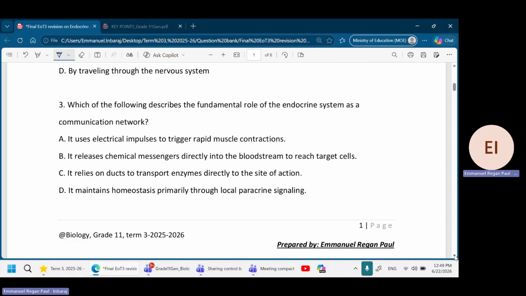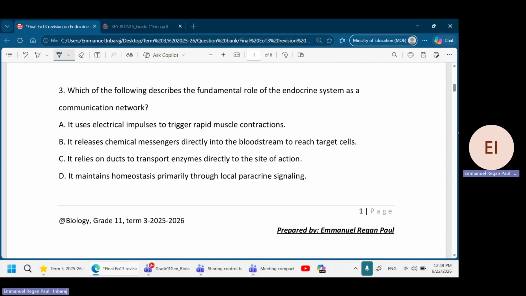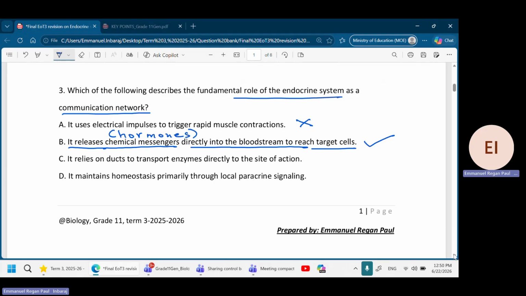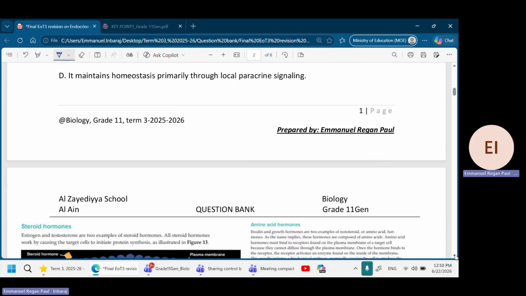Next question. Which of the following describes the fundamental role of an endocrine system? What is the role of the endocrine system as a communication network? Does it release electrical impulses? No, not electrical, but it releases chemicals. So it releases chemical messengers directly into the bloodstream to act on the target cell. So this is the answer. The endocrine system releases chemicals which are called hormones. Don't forget about hormones. Hormones are chemical messengers. Now let's move on to the next part.